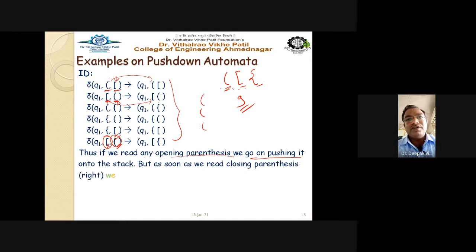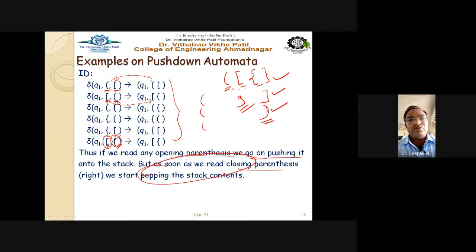But as soon as we read a closing parenthesis, means either you read this, or this, or this, whether it is a curly bracket, a square bracket, or a round bracket, what we have to do here is start the pop operation. We have to start the pop operation, right? So write down delta Q1.